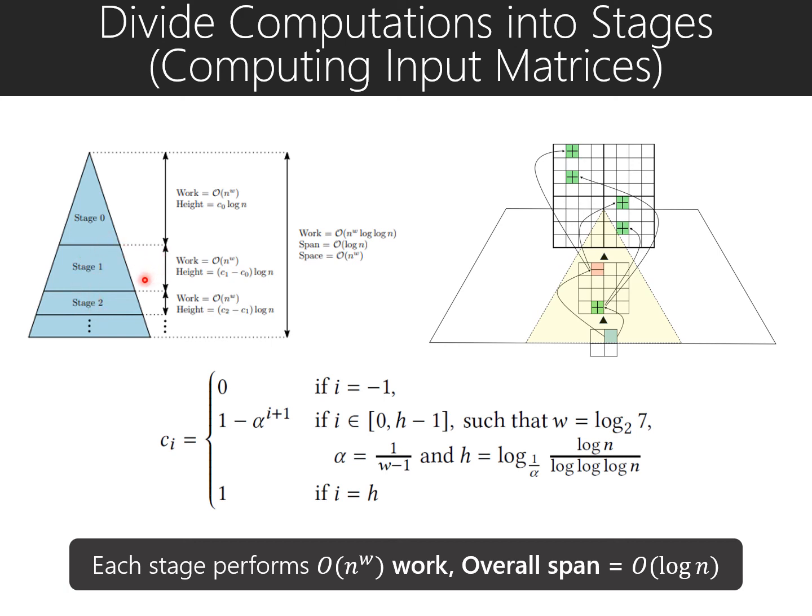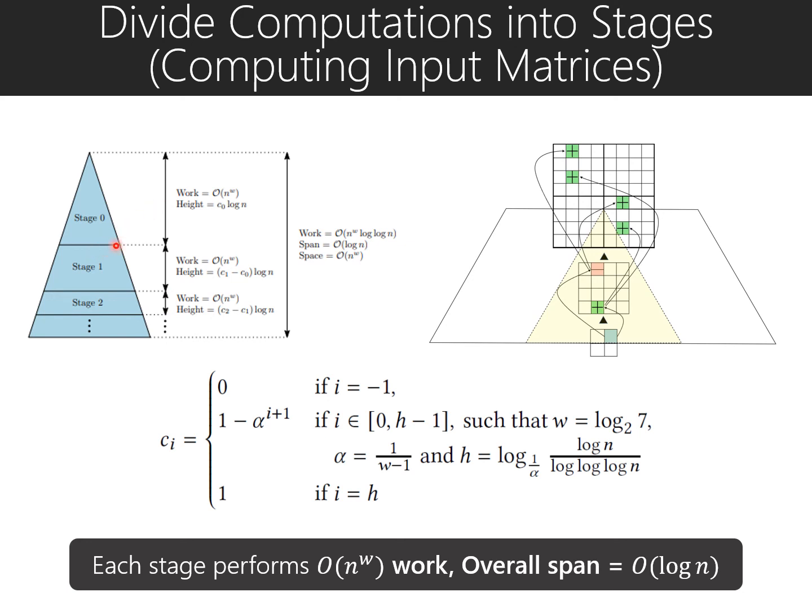Now, instead of doing so, we divide the whole recursion into log n stages. And if we concentrate on a particular stage, we perform single point computation only within that stage. So here in the ith stage, we compute the input matrices at the leaf level of stage i from the root level of the same stage i. And we choose the stage boundaries such that in every stage we perform n^ω work, and if we sum up all the spans across all the stages, the span is still log n.